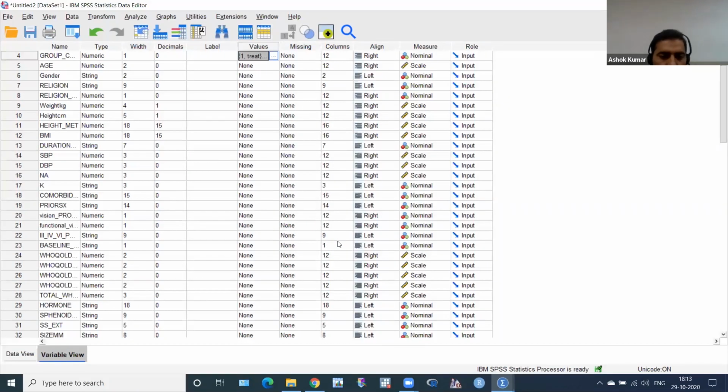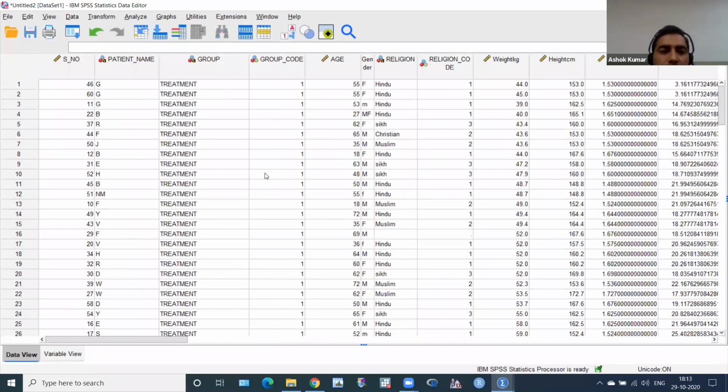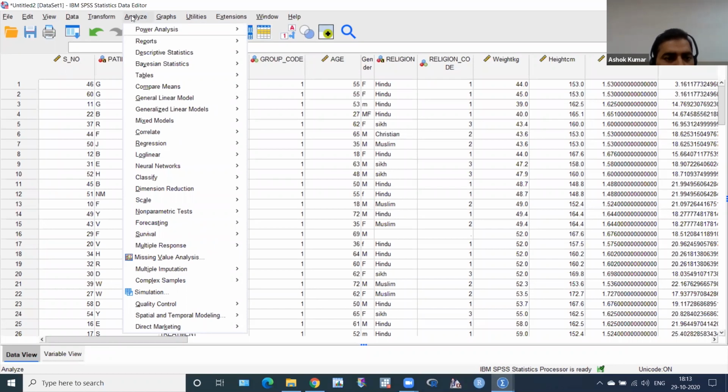Now I'm going to demo the chi-square and Fisher exact test, because I want to find out any association of group, or effect of treatment, on survival at 3 months. So you have to click this Analyze button, then Descriptive Statistics, and then Crosstabs. Click this Crosstabs here.